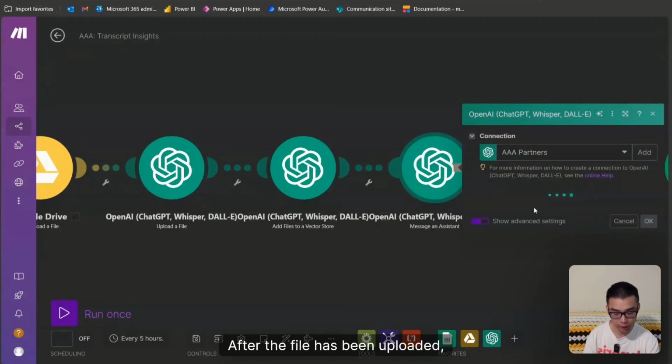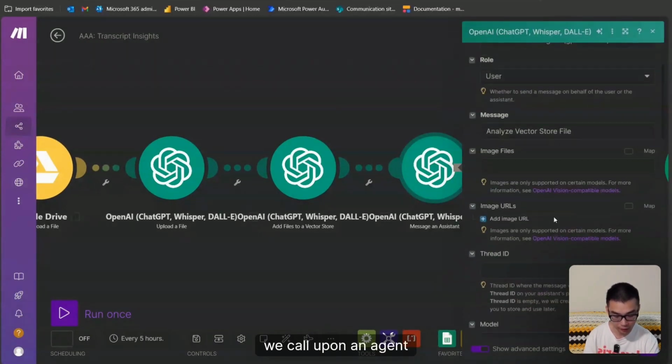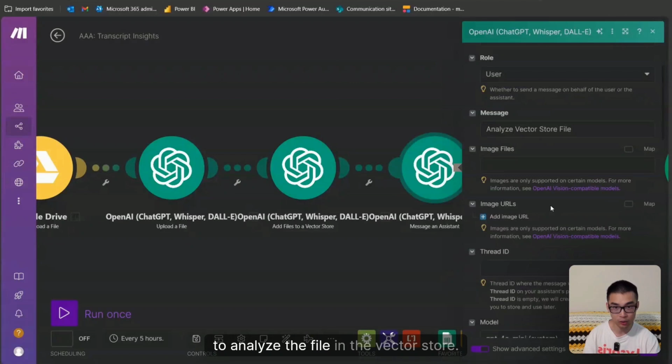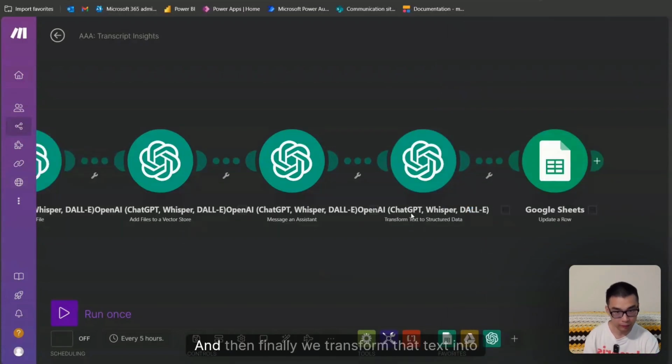After the file has been uploaded, we call upon an agent to analyze the file in the vector store. The reason why we're doing it this way is because it's much more efficient for our token usage. We don't want to be putting the entire transcript into the prompt because that is very token heavy. By uploading that transcript into a vector store first, we're able to make this much more efficient. And then finally, we transform that text into structured data and then output it back into our Google Sheets.